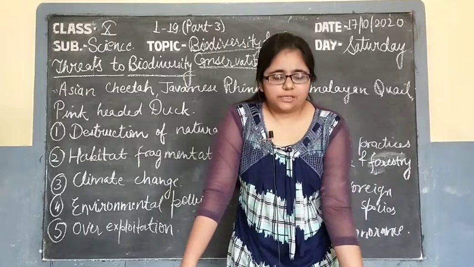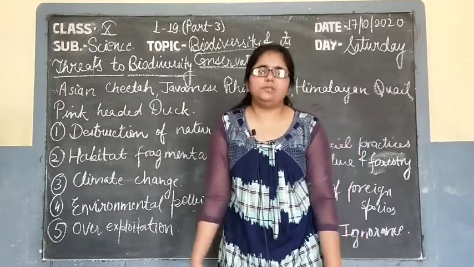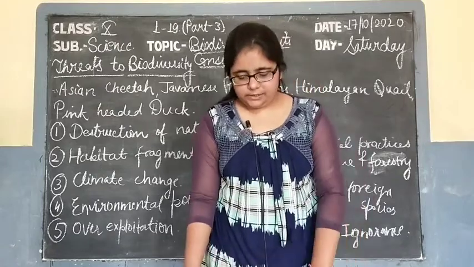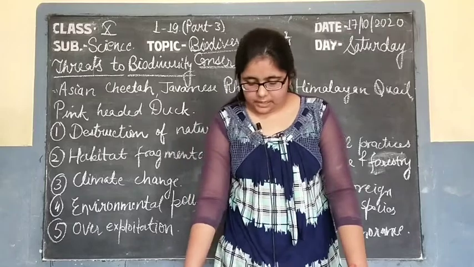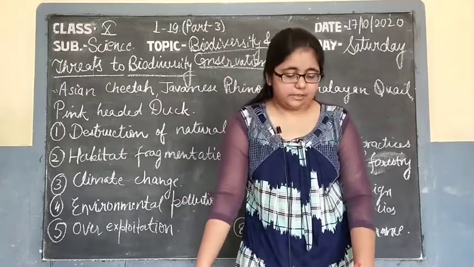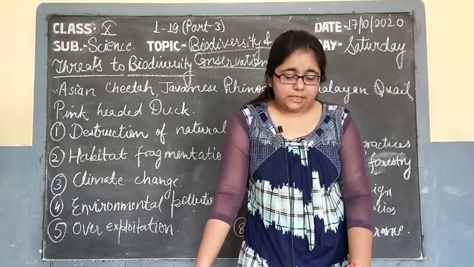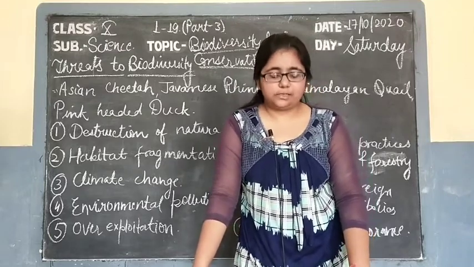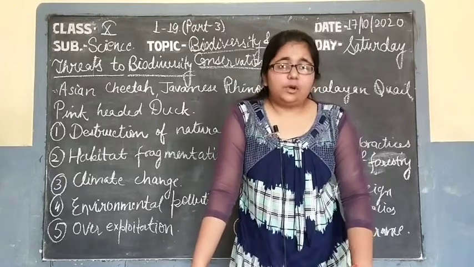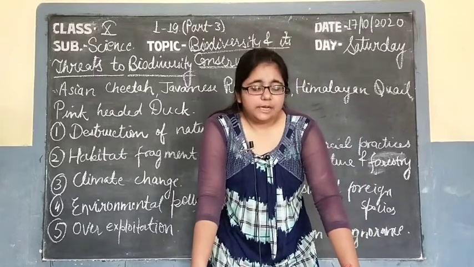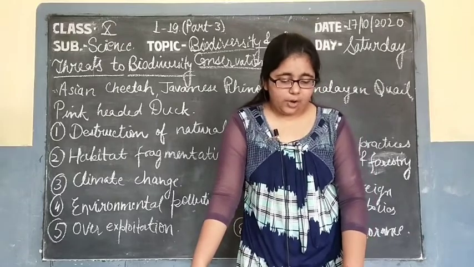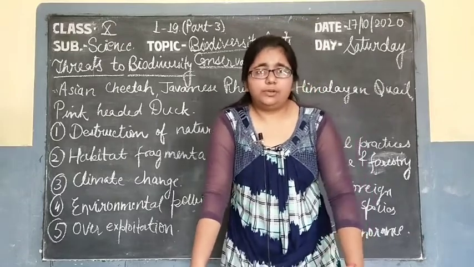So due to lack of oxygen, the native species of plants as well as of animals is destroyed. Due to these kinds of invasive species, the native species are suffering. Like that, lantana and parthenium are also involved in these kinds of activities. The Congress grass, that is the parthenium, was imported from the US along with the wheat. It was not brought intentionally for any other purpose. It came along with the wheat from the US in the 1950s, and now it is a huge threat to the local